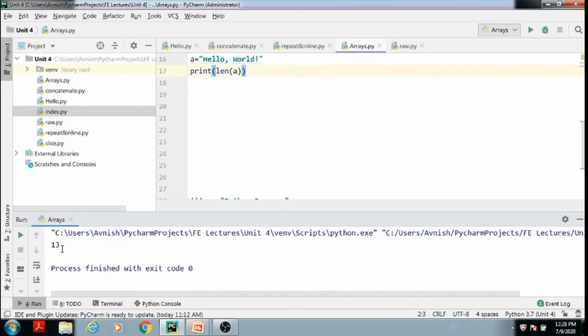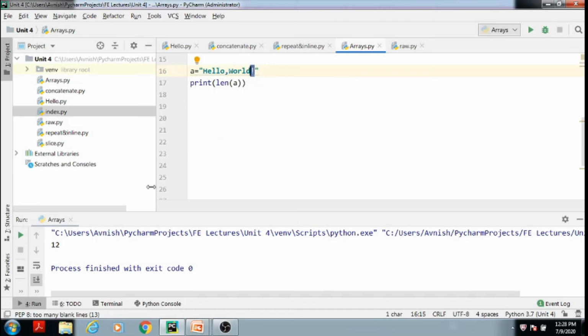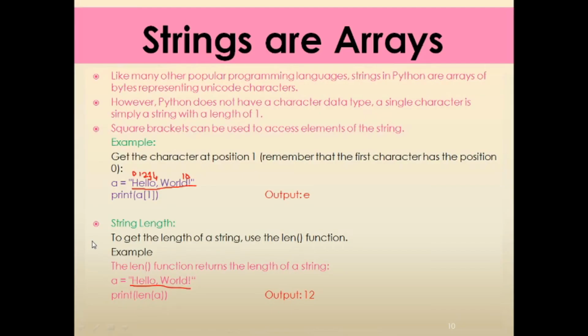See, the output is 13, because here the white space is also counted as a character. So I will remove that white space. Now our answer is 12. Including this comma and exclamation mark, there are a total of 12 characters. In this way, by using the len function, we can count the number of characters in a particular variable.